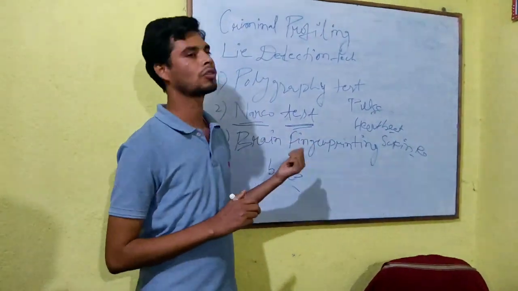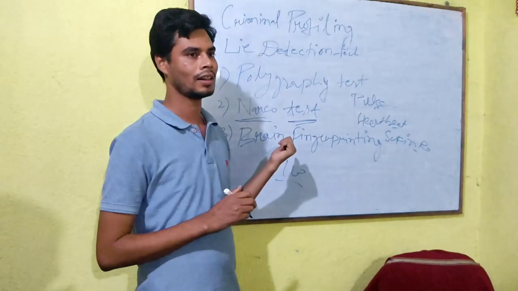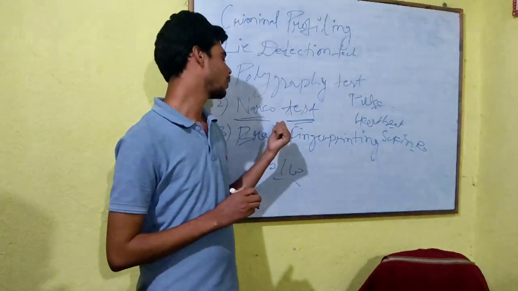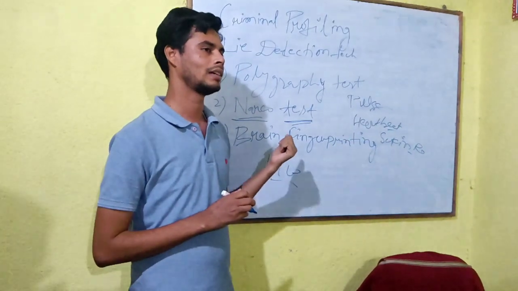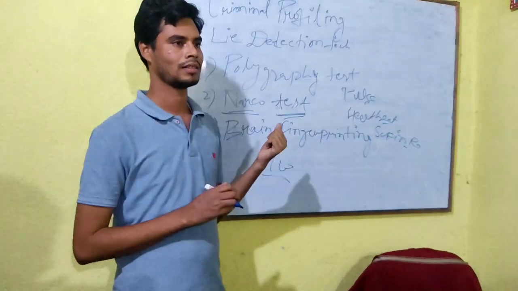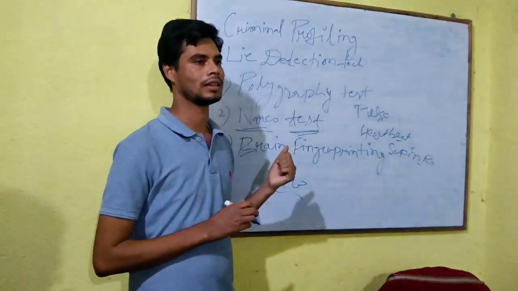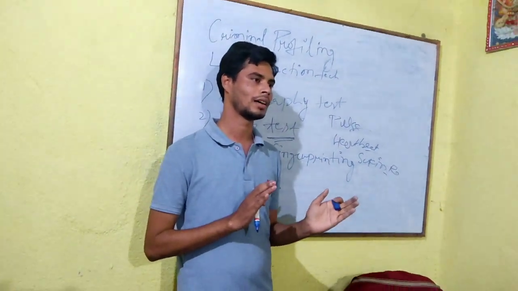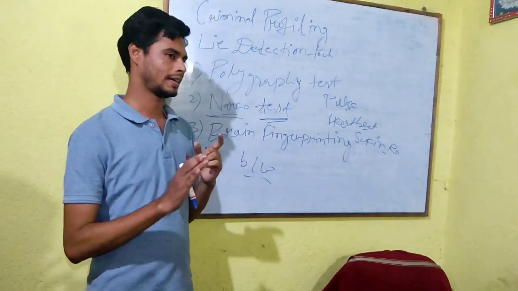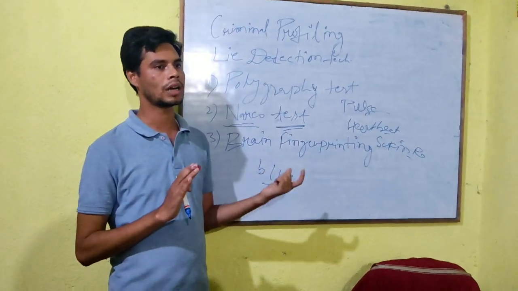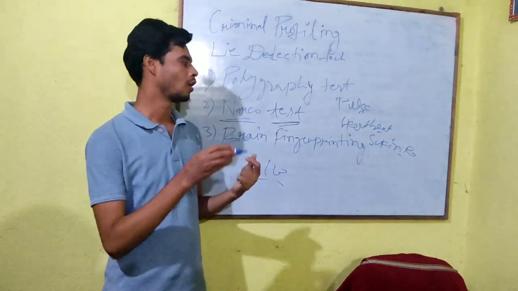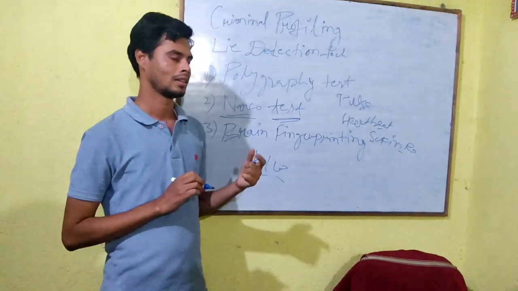As the narco test and polygraphy test were also done in the Shraddha murder case, Aftab Poonawala's case. Aftab faced all three tests. He was telling that I have killed Shraddha, and after cutting her into 35 pieces, I have thrown her body in the jungle of Mehrauli, which is near Delhi, the outer circle of Delhi.